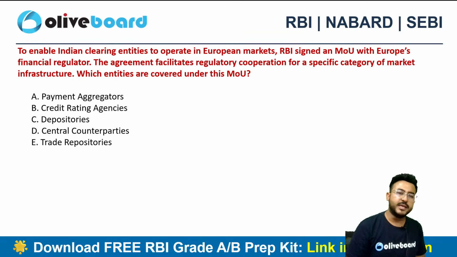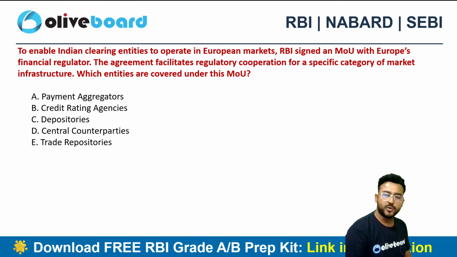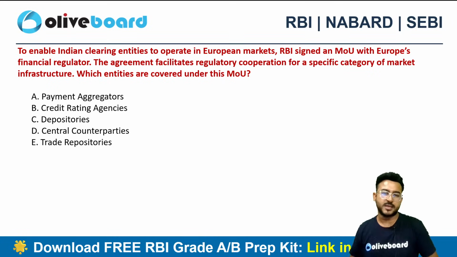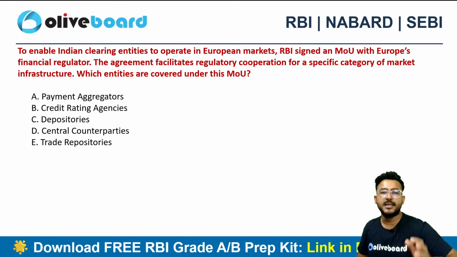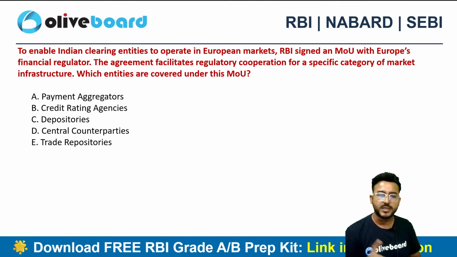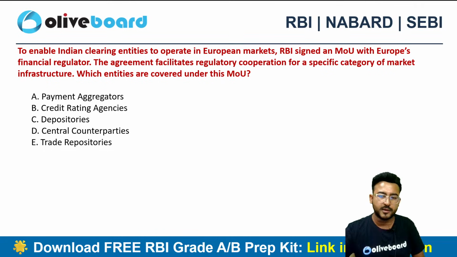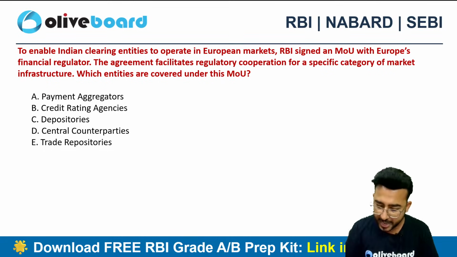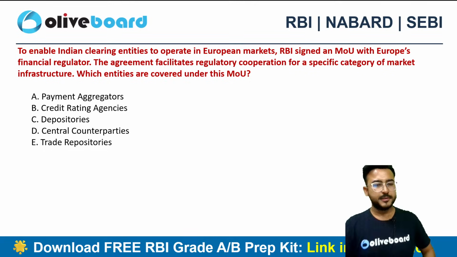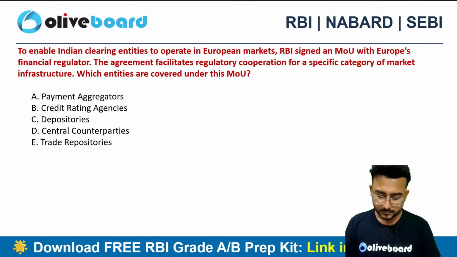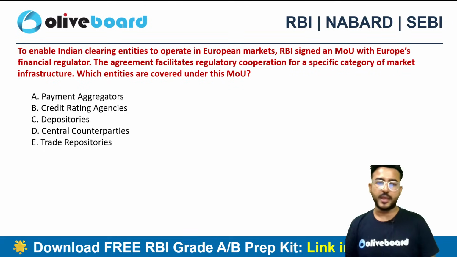To enable Indian clearing entities to operate in European markets, RBI has signed a MOU with Europe's financial regulator. The agreement facilitates regulatory cooperation for a specific category of market infrastructure. Can you tell me the entities that are covered in this particular memorandum of understanding? Entity covered in this particular MOU.